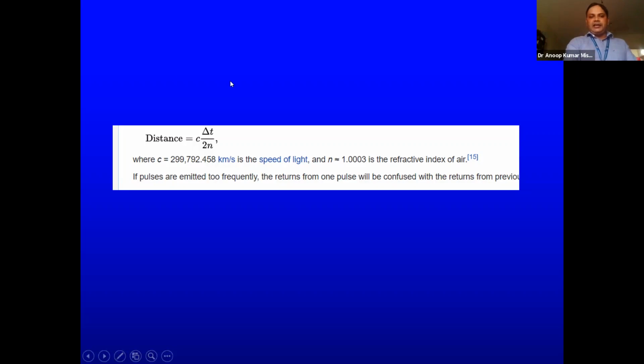So this delta t is that time delay, and this is the distance. This is also dependent on the refractive index of air, because if it is very thick, it will take more time to come back. So it also depends on that. So this is the formula by which the distance between the radar and that particular aircraft can be determined.